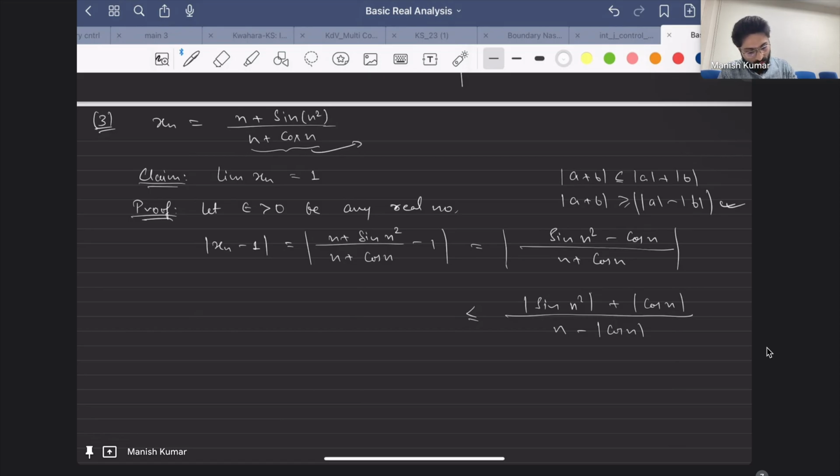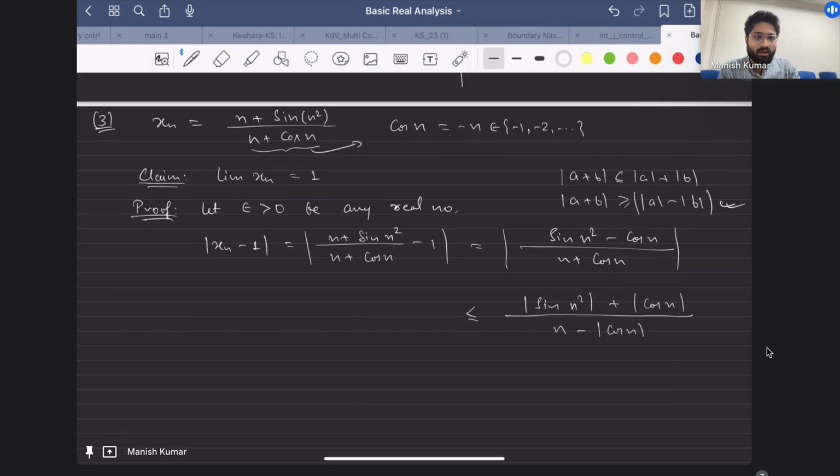Okay, if we are talking about this one, then for this to be 0, this would imply that cos of n equals minus n. We know that cos of n could be at most 1, and we know n is positive. So n belongs to 1, 2, and so on, and cos n can at most achieve minus 1.